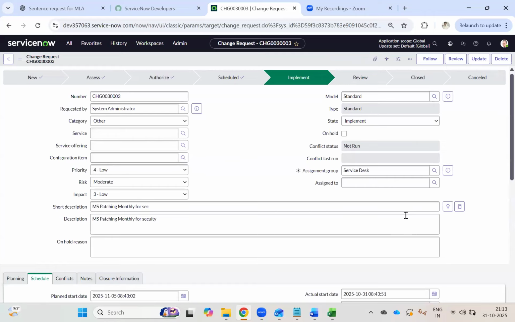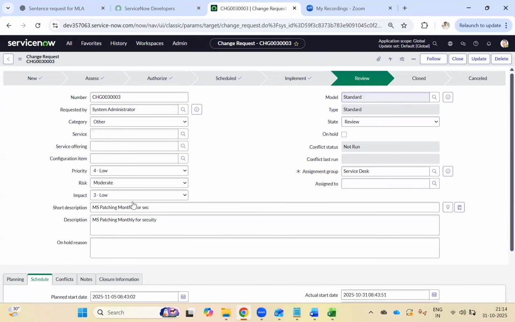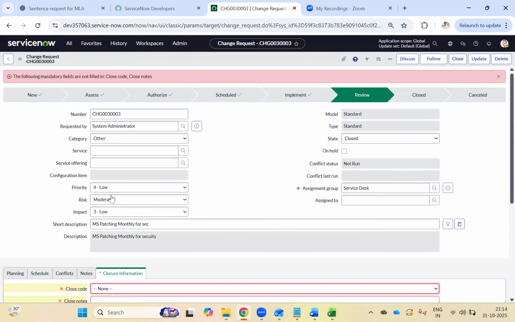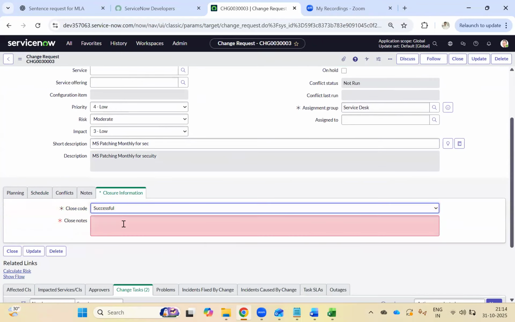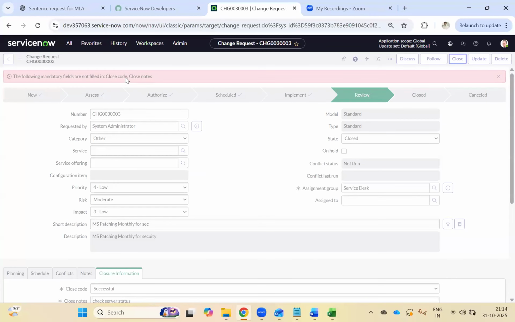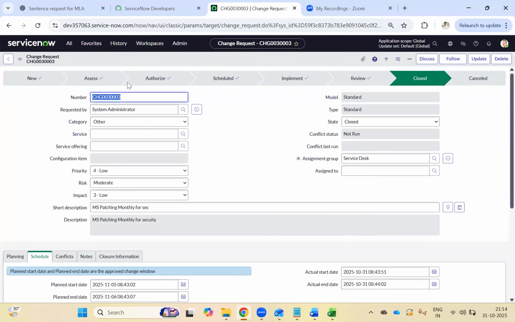Okay, so once implementation is done, correct? What you will do? You will do review. Once your review is done, you can go ahead and close this change, correct? So during the close, you need to select some closure notes and close it. So how did this change go? First it was in new, then new directly to schedule, then implement, then review and close, correct? In between, assess and authorize is not required for a standard change. So this is the difference between your normal change and standard change.